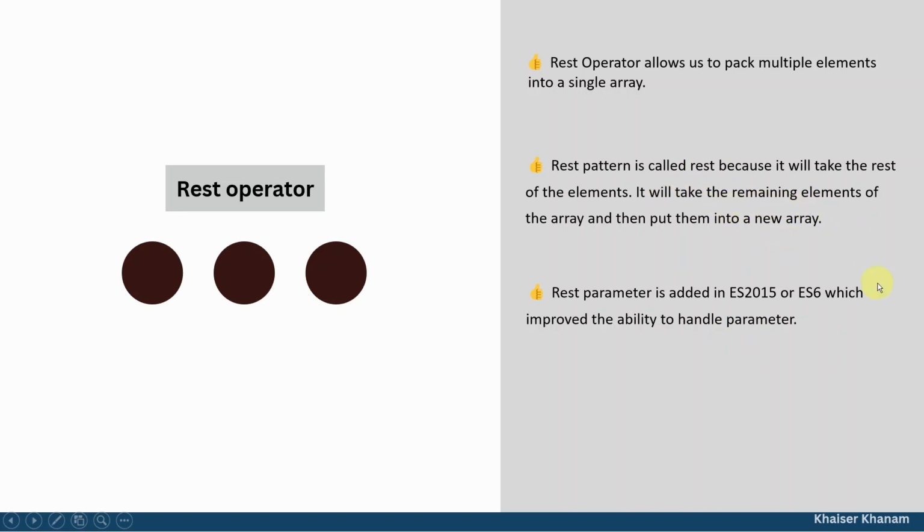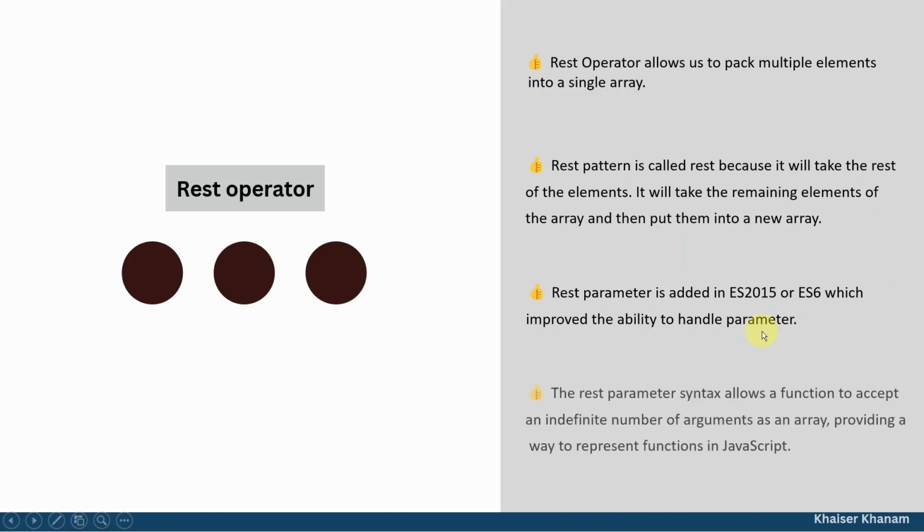Now in this definition, I am telling elements are taken from the array and the rest of the elements are wrapped inside another array. But here now I am talking about handling parameters, and this is the most important reason the REST operator was introduced, and this is the definition that I will be showing you once we are done with the practical example. Once you understand how it is used in a function, then understanding this definition will be very easy.